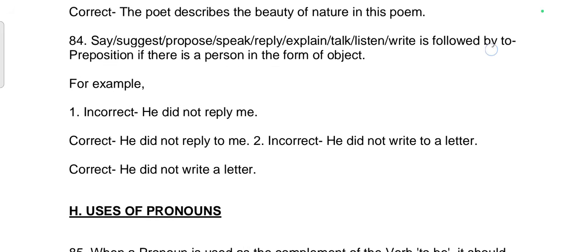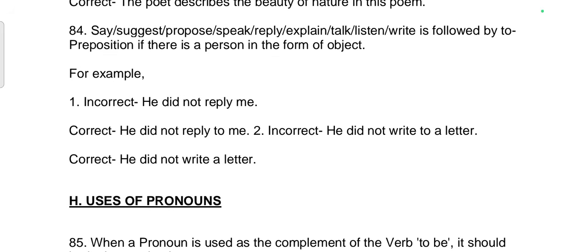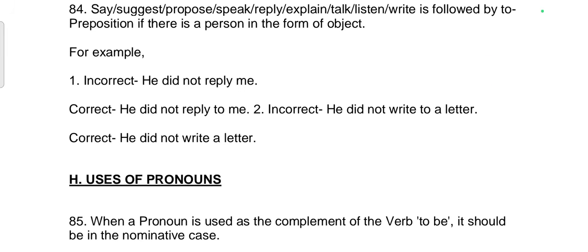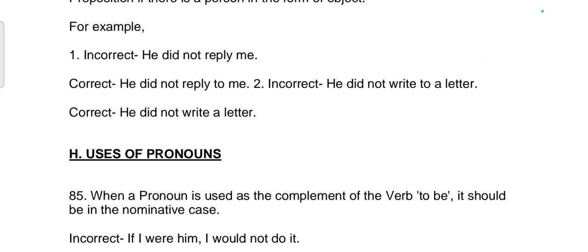84th rule. Say, suggest, propose, speak, reply, explain, talk, listen, write is followed by to if there is a person in the form of object. For example, incorrect: He did not reply me. Correct sentence: He did not reply to me. Second, incorrect.